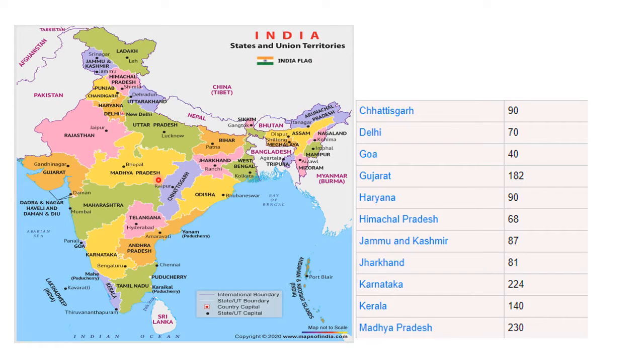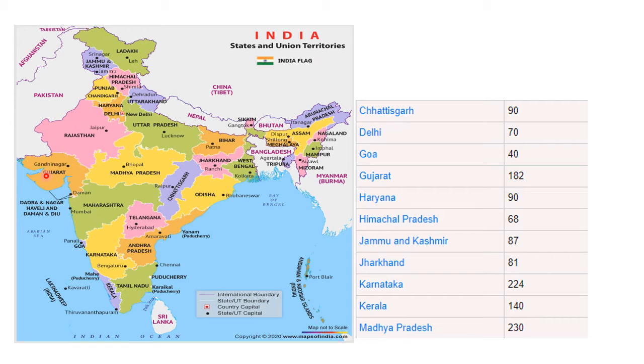Elections are held. Now for that election, each state is divided into small units called constituencies, and this number keeps varying from state to state. You can see Gujarat has 182, Delhi has 70 seats. Why Delhi has only 70? Because it's a small area depending on the population. Then you can see Karnataka, it has 224 seats. Madhya Pradesh, big state, it has 230 seats. Okay, and then you can see Goa, again a small state, which has only 40 seats.